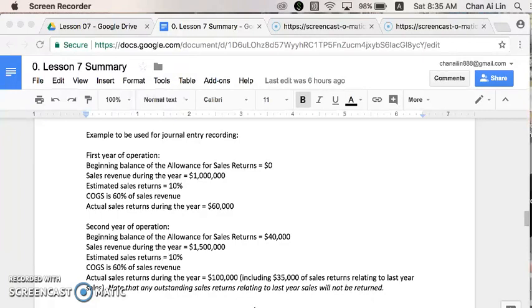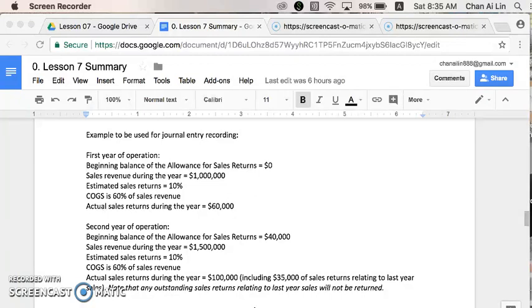In the first year of operation, the beginning balance of the allowance for sales returns account is 0. Sales revenue reported during the first year of operation is $1 million. Estimated sales return is 10%. COGS is estimated at 60% of sales revenue, and the actual sales return incurred during the year is $60,000.